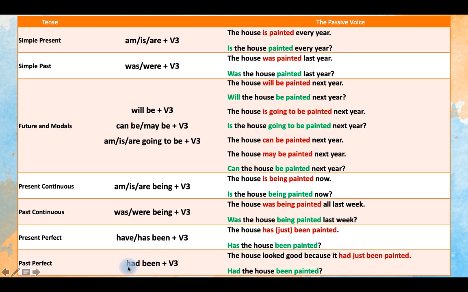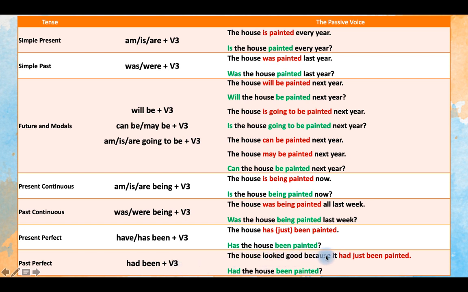With past perfect, it's also very simple. You know that in the past perfect we have only had for all. For everyone we use had plus been, and don't forget about the third form of the verb.